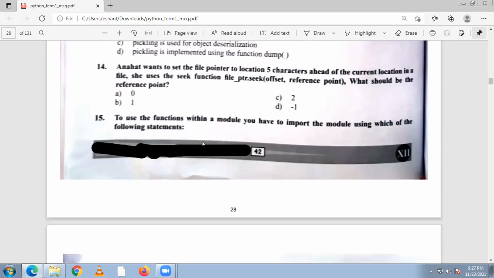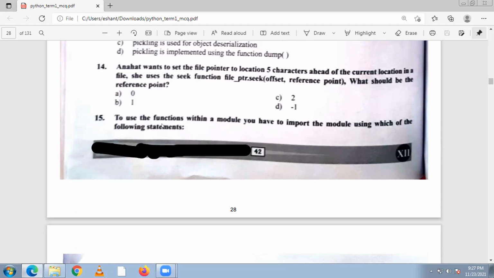Okay, now question number 14. Anahat wants to set the file pointer to a location 5 characters ahead of the current location in a file. She uses the seek function, file pointer dot seek offset, reference point. What should be the reference point? So by default reference point is 0. So it will be 1. So answer is B.